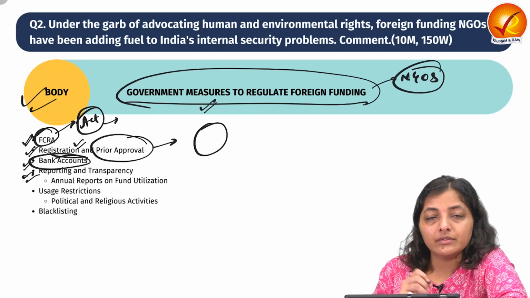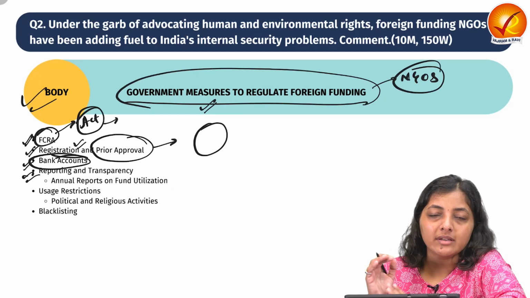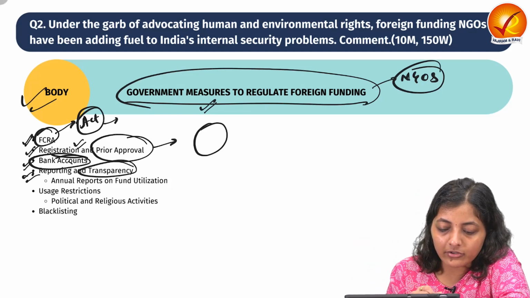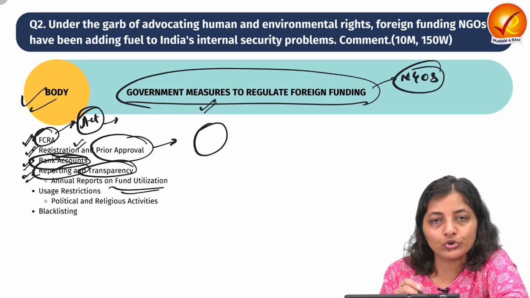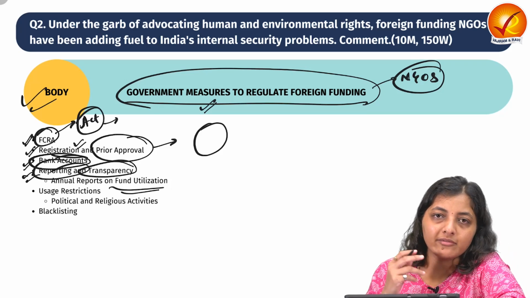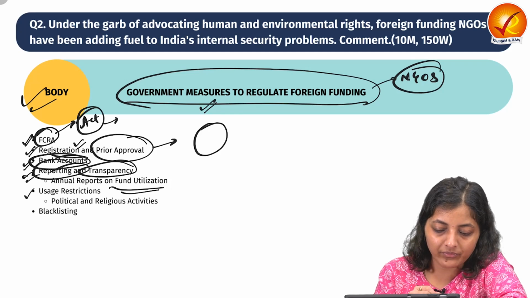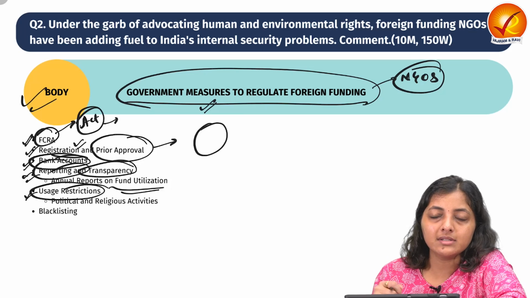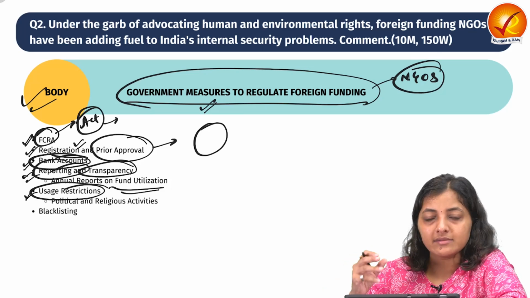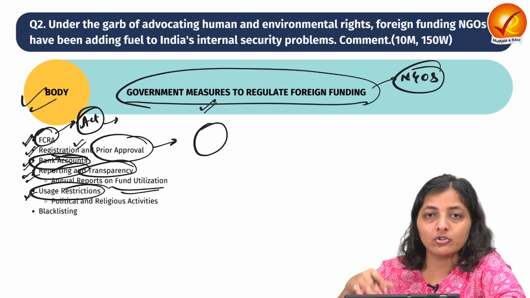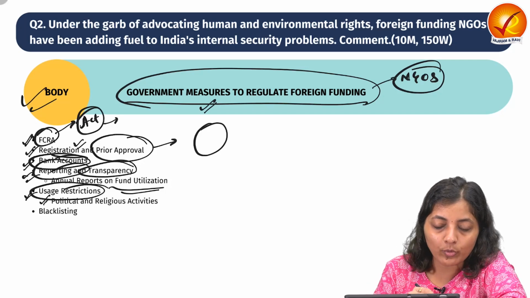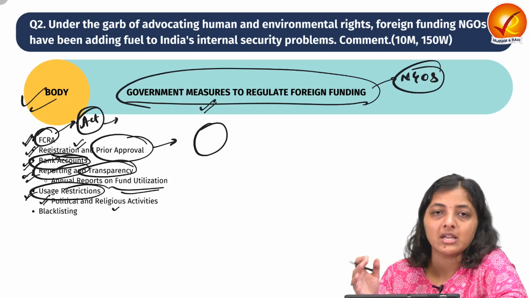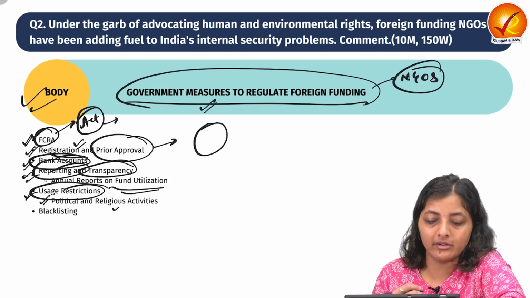And also there should be some designated bank accounts in which they can get the foreign funds. And the reporting and transparency, they have to show to the government the annual reports that where these funds are getting utilized. Next, there are usage restrictions on the foreign funds, that there are some areas where the foreign funds cannot be used, like in the political activities, in the religious conversion, or the activities which hamper the integrity and the sovereignty of the country.